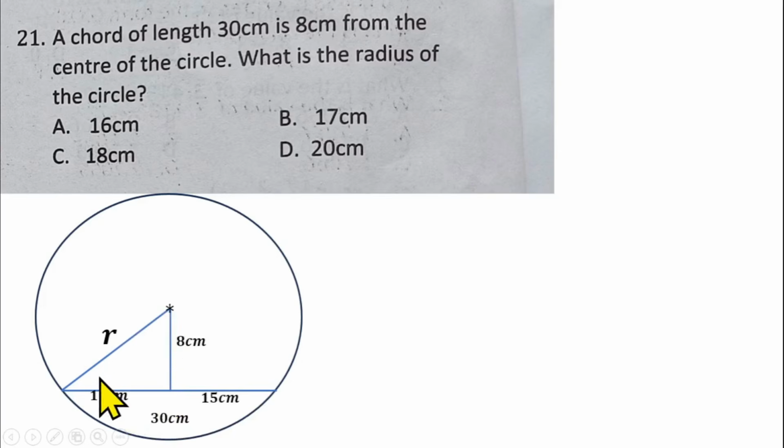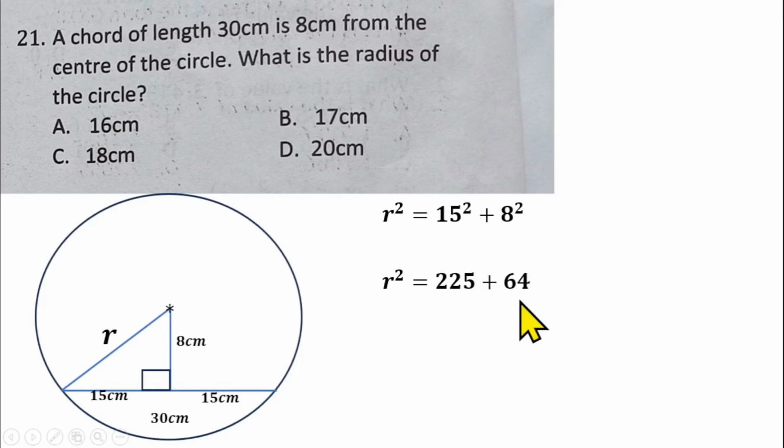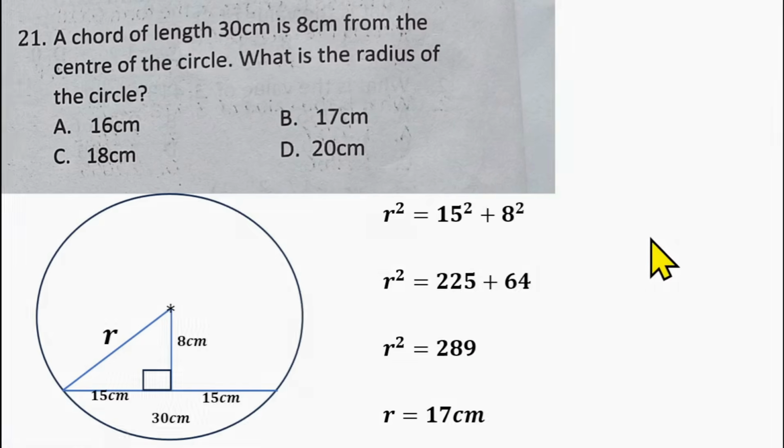So this will now give us a right angle triangle, and we can now use Pythagoras theorem to find the radius. So using Pythagoras theorem, you have r square is equal to 15 square plus 8 square. So that will give us r square equal to 225 plus 64, and that should give us 289. Find the square root of both sides. That gives us 17. Option B is the right answer for question 21.